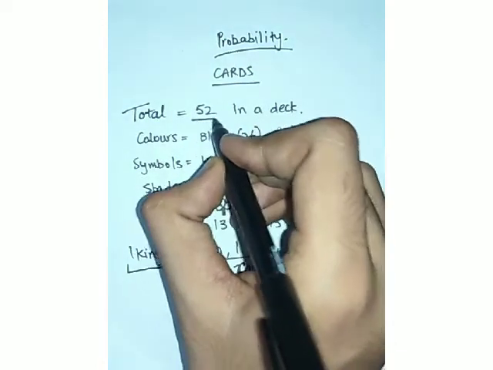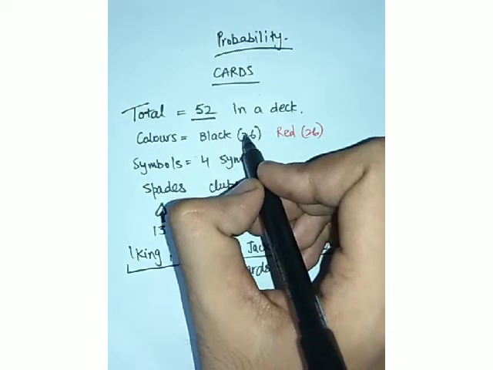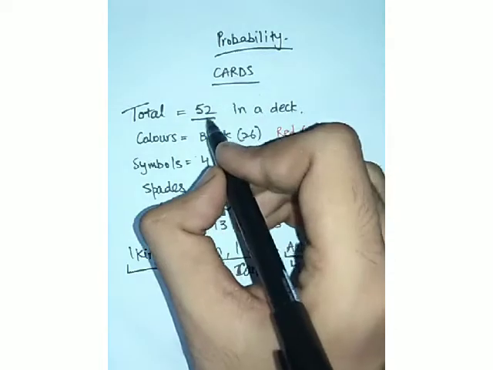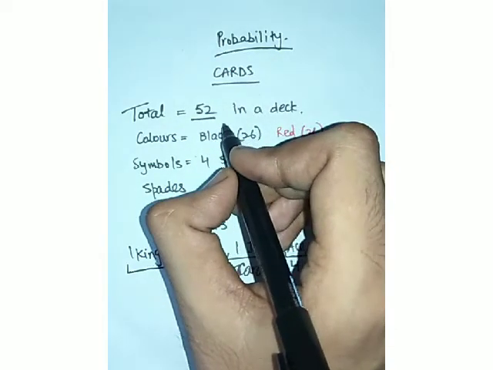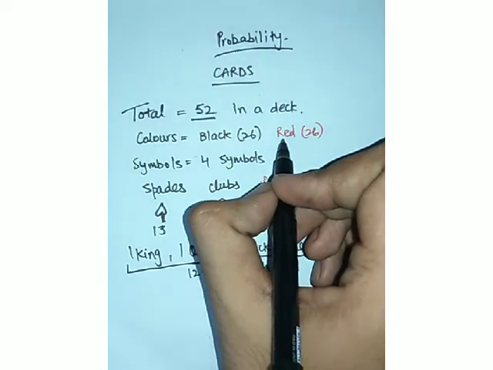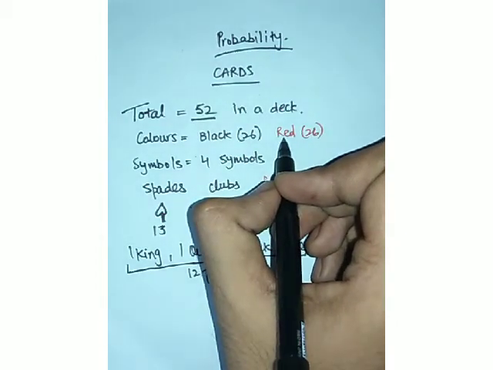The rest of the cases will be given, the cases whose probability you have to determine.